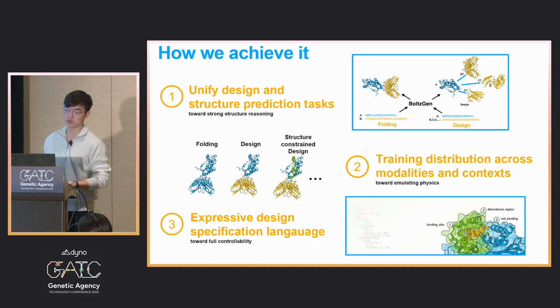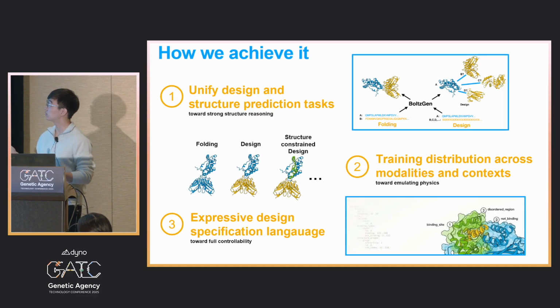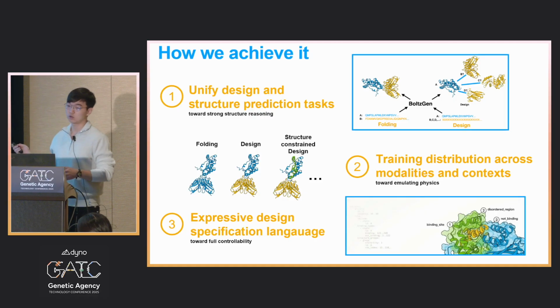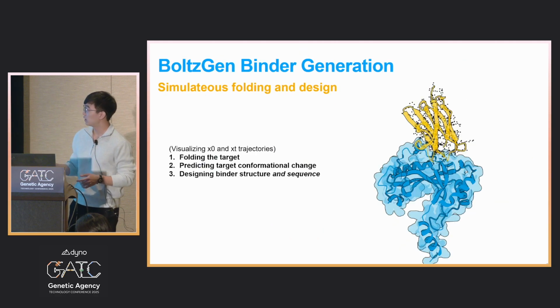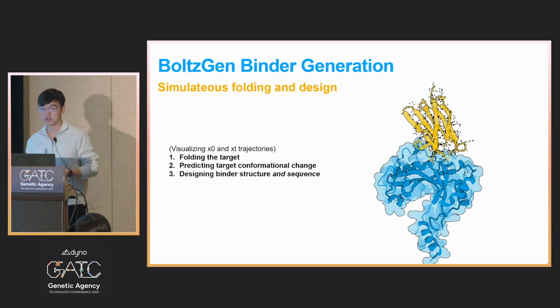I'll start with structure prediction and design in a unified way. When BoltzGen designs a binder, it does a couple of things simultaneously. First, it denoises.